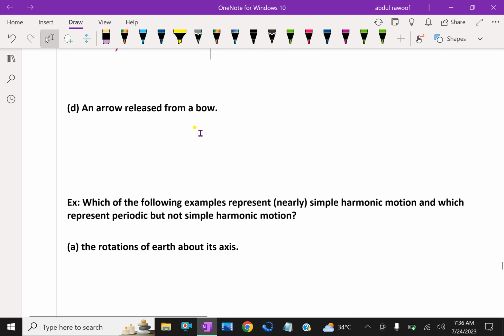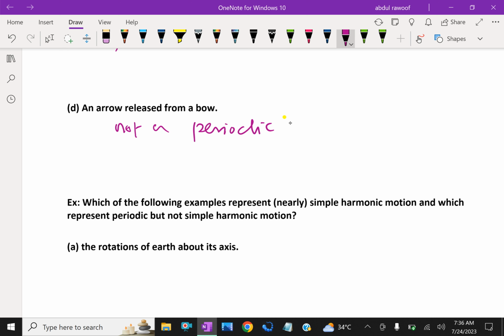An arrow released from a bow. The motion of an arrow released from a bow is non-periodic. It is not periodic because it won't return and the time is not exact. The arrow released from the bow goes and won't come back, so it's not periodic.